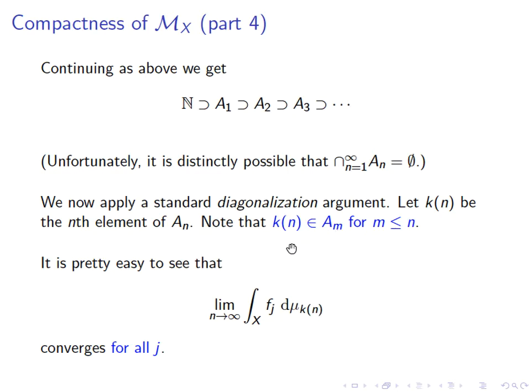So the tail of this sequence of K of n is a subsequence of the tail of AM. And we know that this integral converges if we restrict ourselves only to values in AM. So now the tail is a subsequence of the tail of AM, and therefore, for j equals m, this converges. But m was arbitrary, so this sequence converges for all j. This is, of course, the key, that we got a subsequence that always converges.